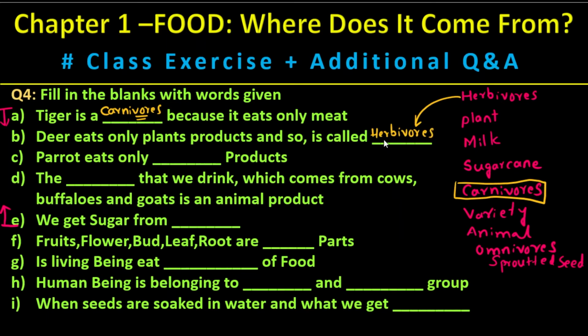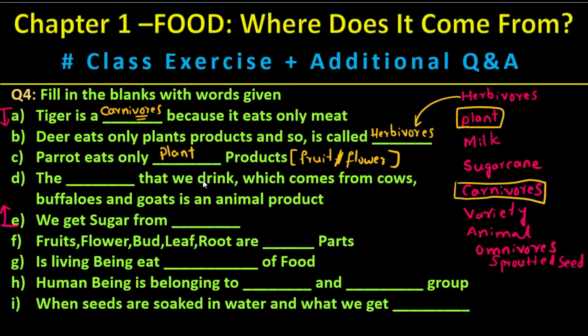Herbivorous. Okay, next question. Parrot is a bird which eats only dash products. It eats generally fruit. That's the plant products. Plant is here. There is no fruit in the list, hence it is a plant. Plant products means it could be a fruit, flower, anything.